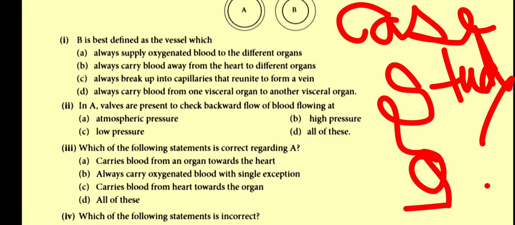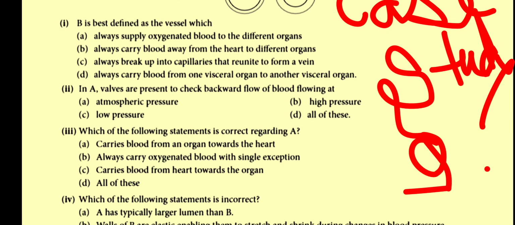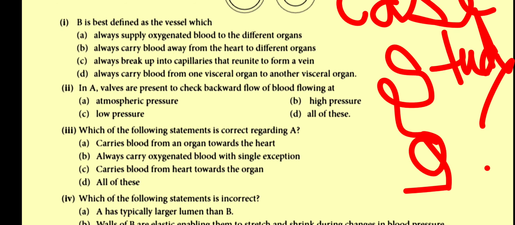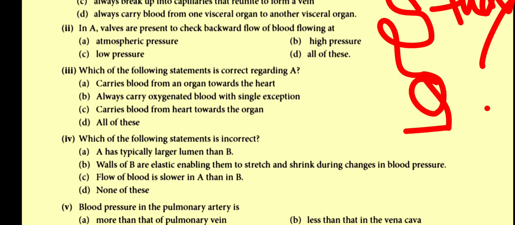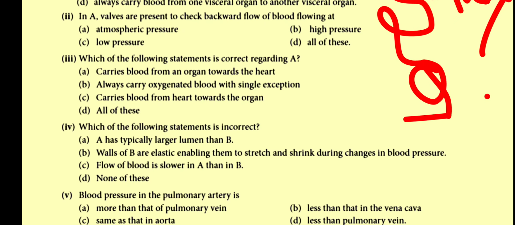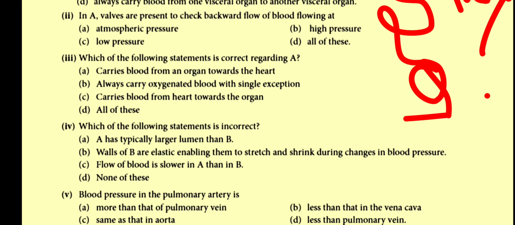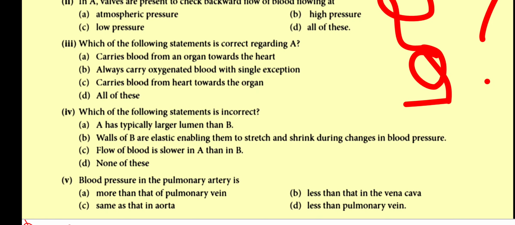II. In A, valves are present to check backward flow of blood flowing at A. Atmospheric pressure. B. High pressure. C. Low pressure. D. All of these. III. Which of the following statements is correct regarding A? A. Carries blood from an organ towards the heart. B. Always carries oxygenated blood with a single exception. C. Carries blood from the heart towards the organ. D. All of these.